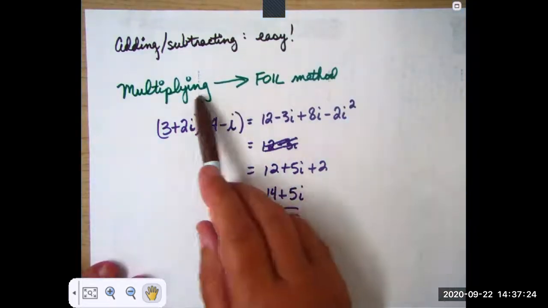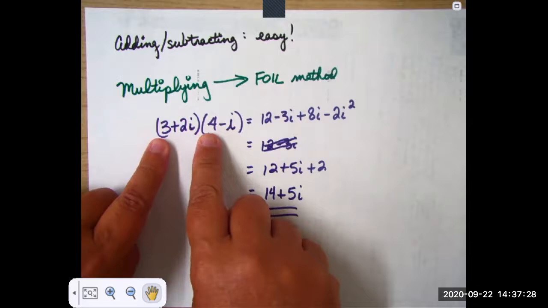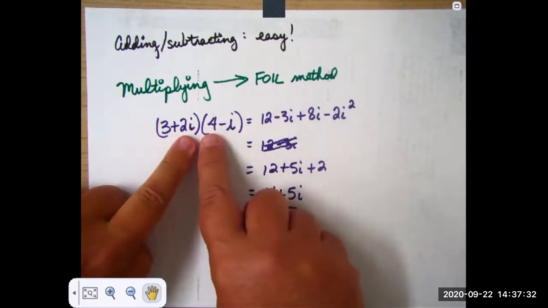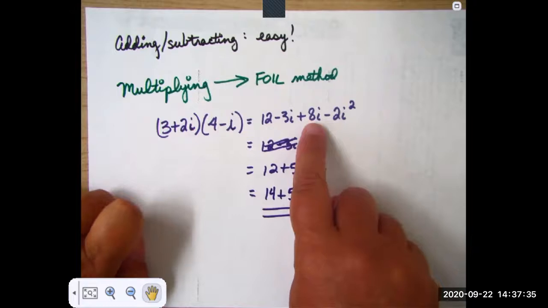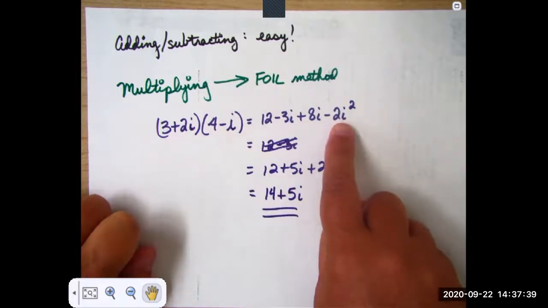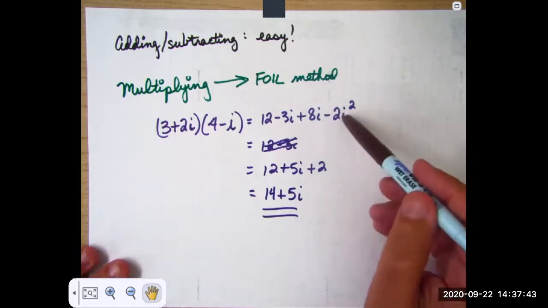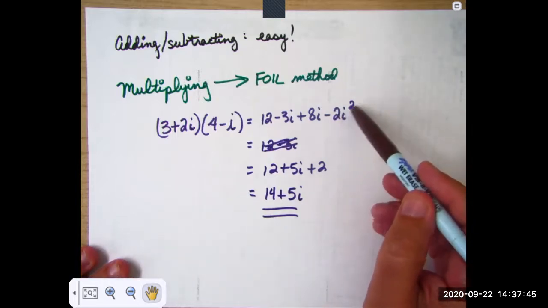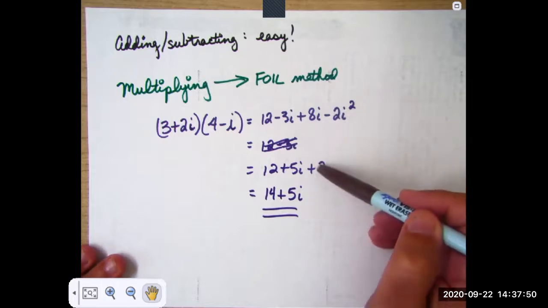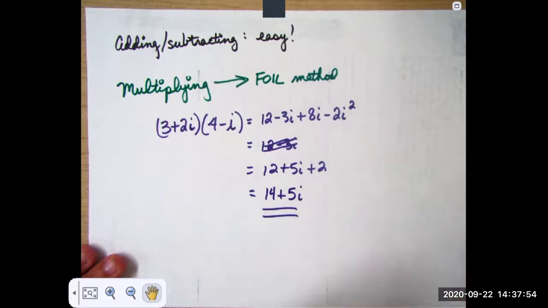When we want to multiply, we have to do the FOIL method, which is first, outside, inside, last. And then, after we've done the FOIL method, we combine like terms. We know that i squared is -1 times -2 is 2. Add those, and there's our final answer.